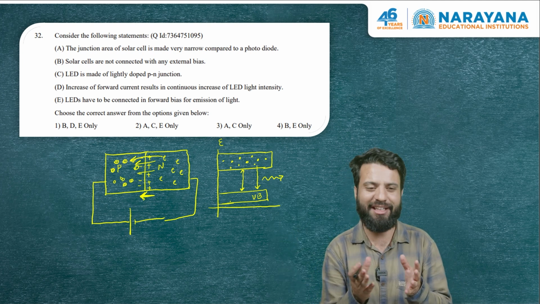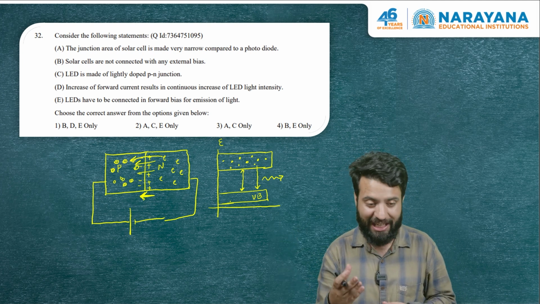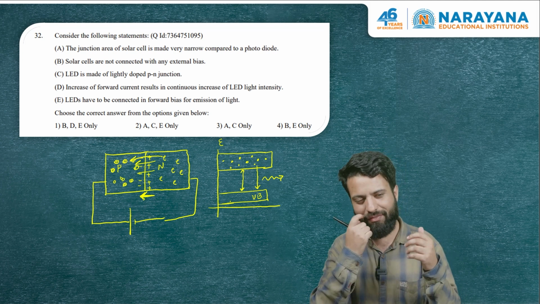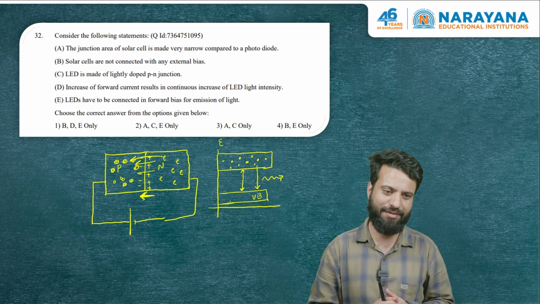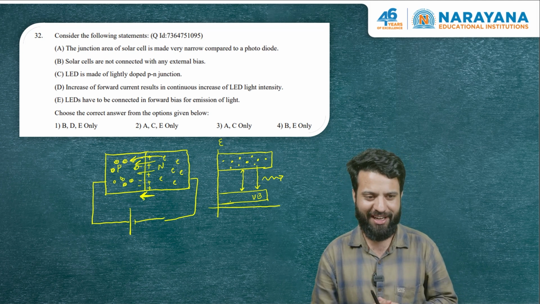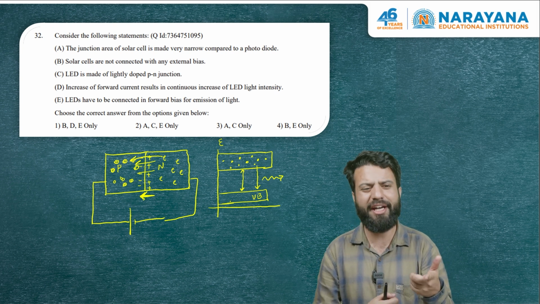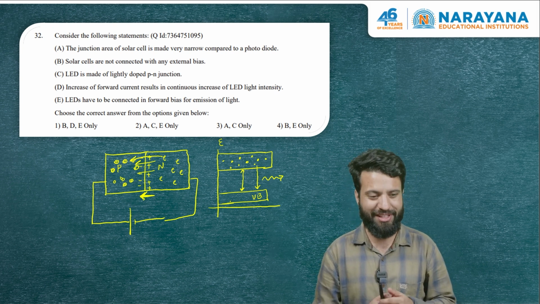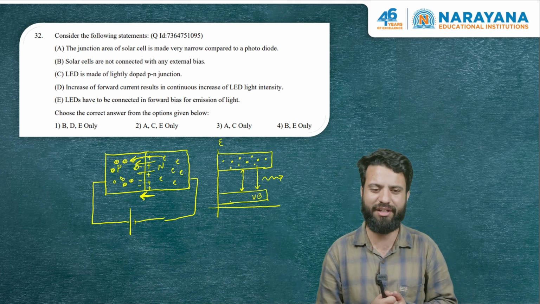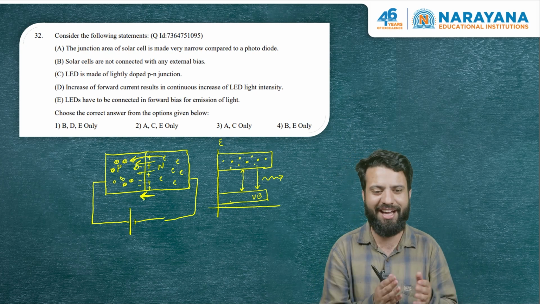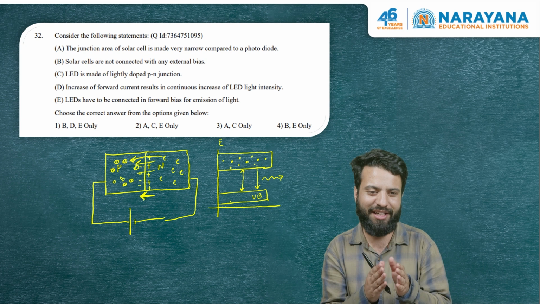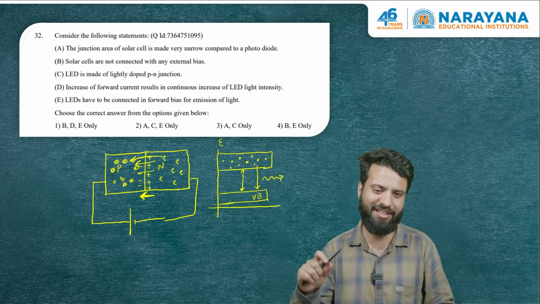That does happen initially, but once the current reaches a certain value, heating of the LED takes place, which decreases the efficiency of the LED, and non-radiative recombinations take place. That drastically decreases the efficiency, and we can't say that an increase of forward current results in a continuous increase in LED light intensity.